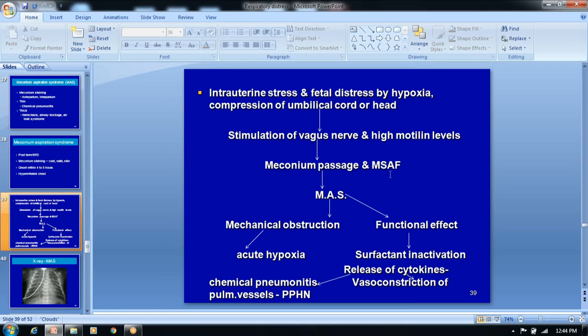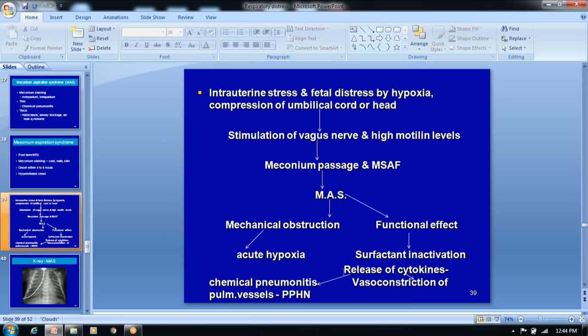MSAF is nothing but meconium stained amniotic fluid, and these are some of the short forms. So meconium aspiration may mechanically obstruct the air passages, leading to acute hypoxia, or there may be a functional effect: surfactant inactivation. When there is surfactant inactivation, there is release of cytokines and vasoconstriction of the vessels.